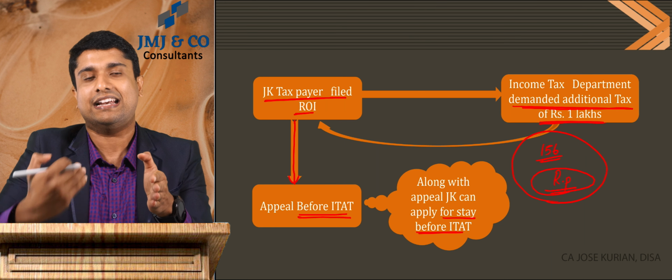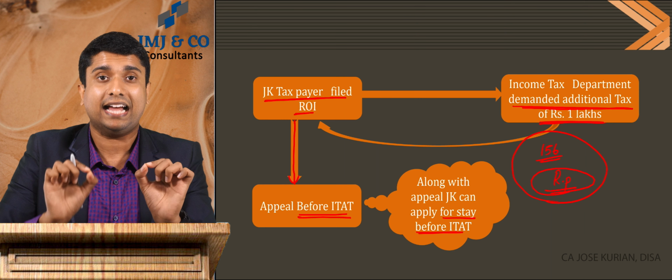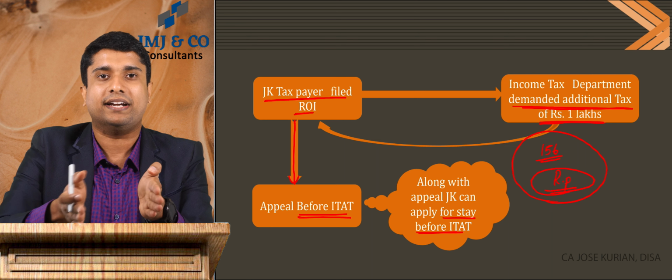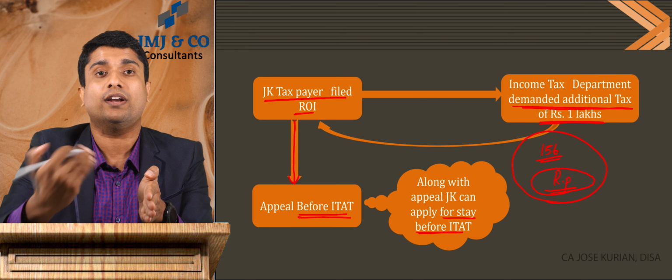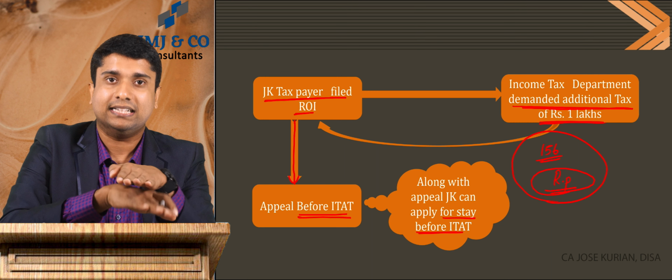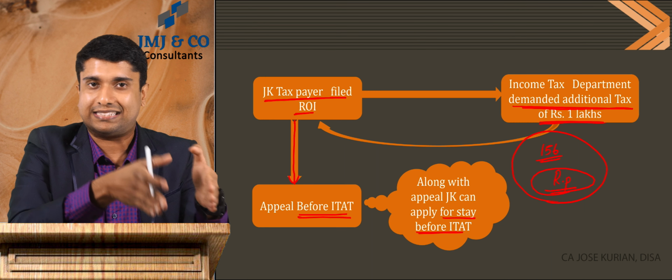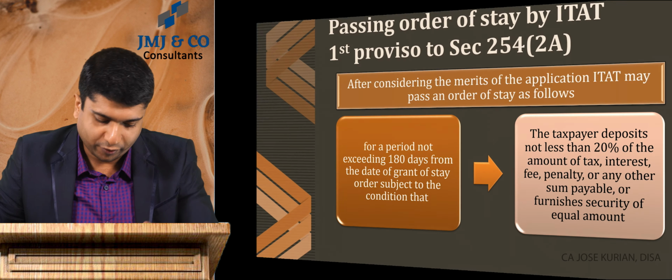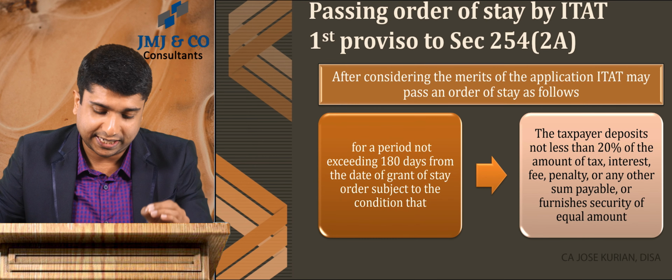If the ITAT grants me a stay, then during the stay period I am not supposed to pay that additional 1 lakh to the department. Within the stay period, if the ITAT comes to a conclusion on this demanded amount, it will be paid accordingly.